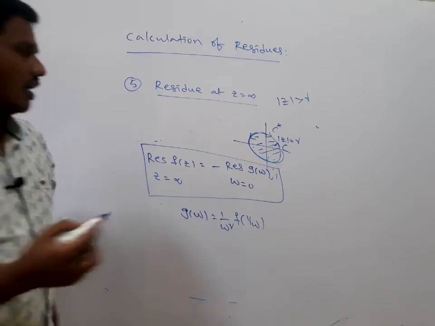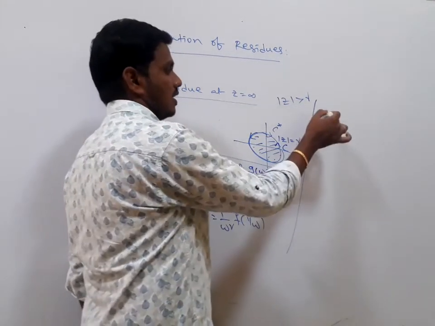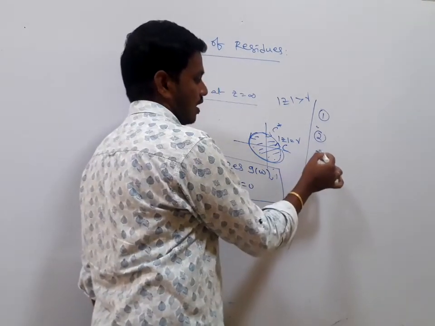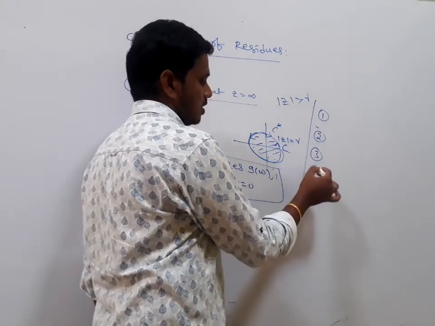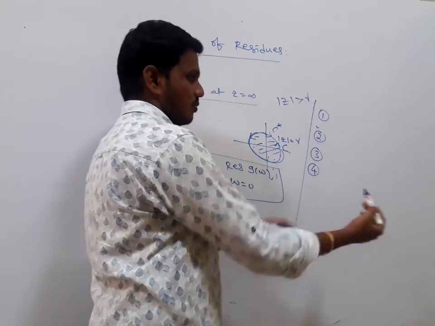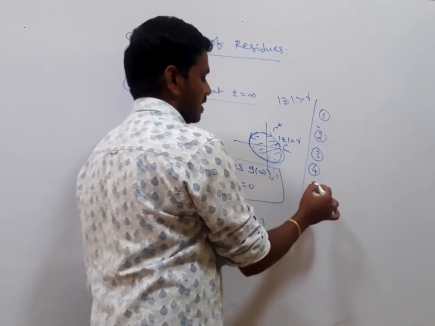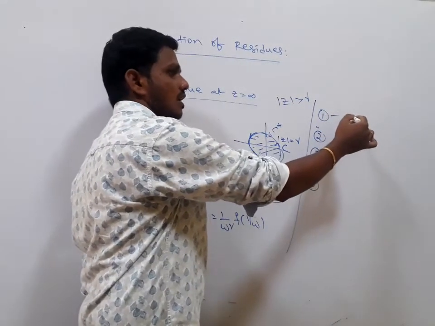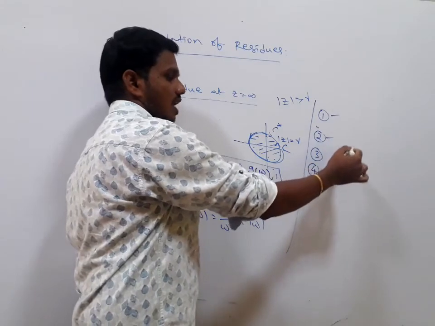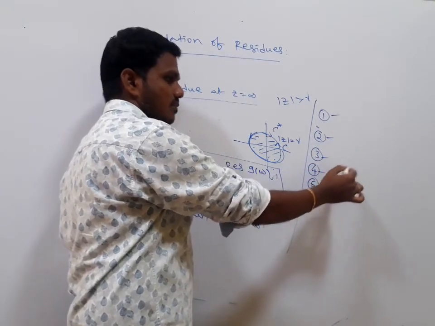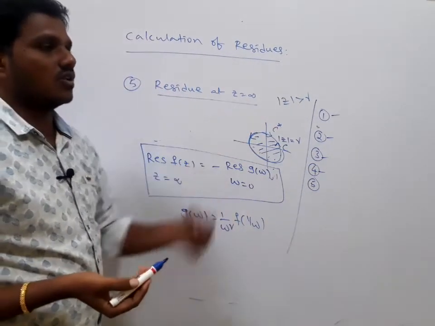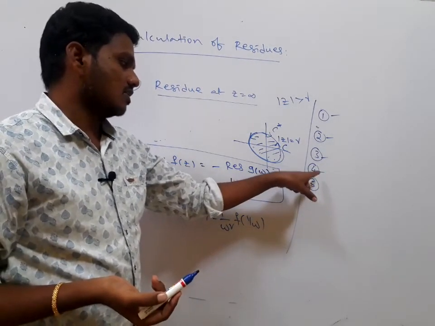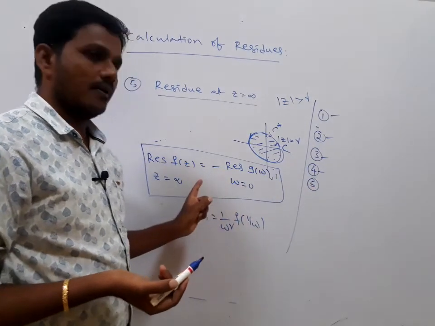We have discussed the 5 methods here. First, removable singularity, where there is no residue, so the integral value is 0. Second, residue at a simple pole; third, residue at a pole of order m; fourth, residue at an essential singular point; and fifth, residue at infinity. In the essential singularity case, we expand f of z as a Laurent series and take the coefficient of 1 by z minus z naught, that is the residue.